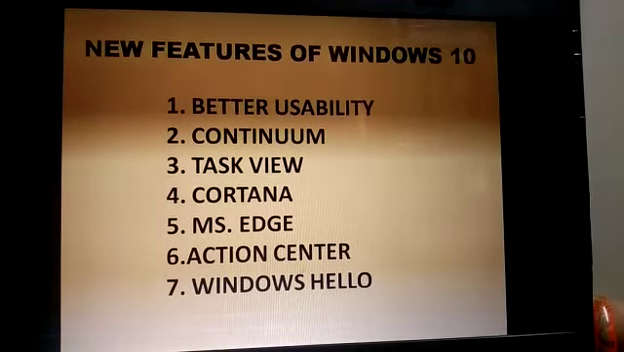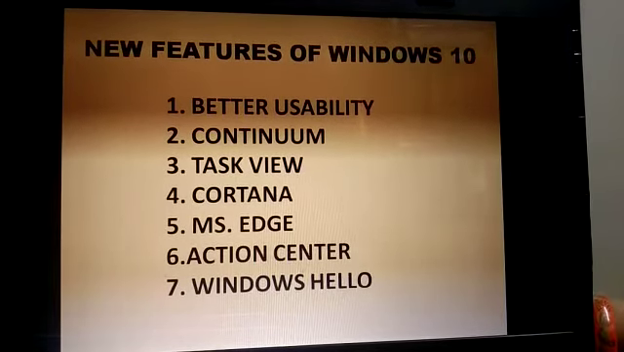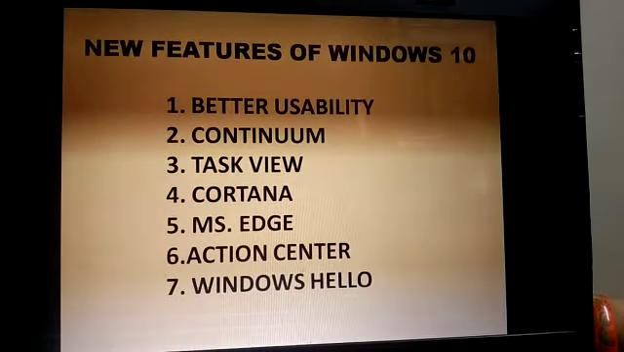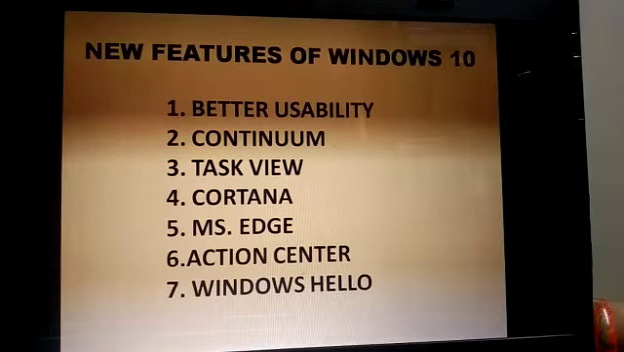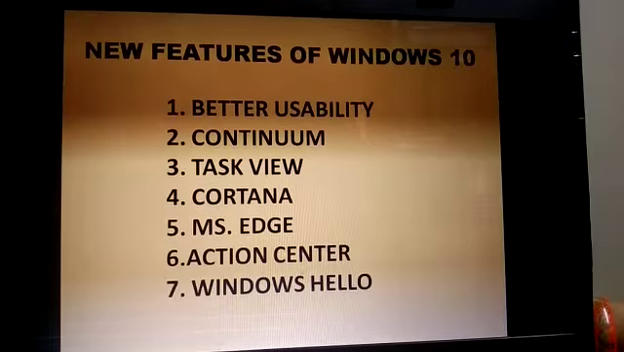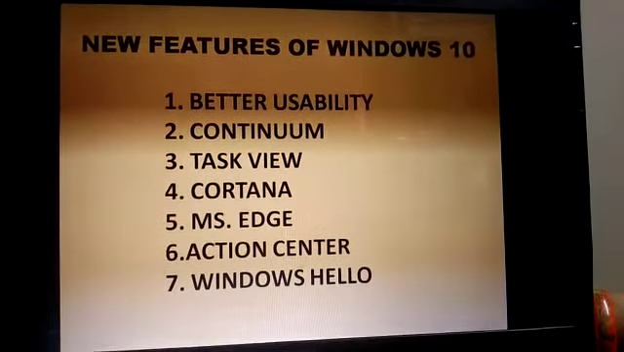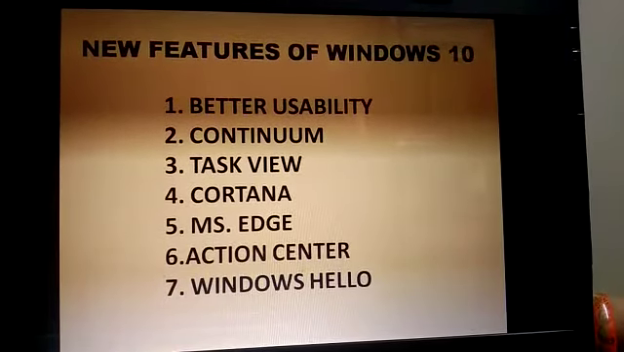Continuum means that we can create multiple desktops. Task View is very helpful. There we pin many applications. Cortana works like a Google Assistant. MS Edge is a browser which is the default with Windows 10. Action Center is the area where we receive many notifications.